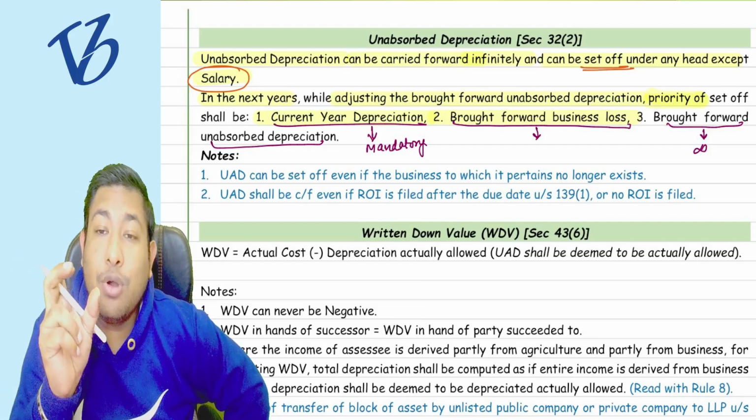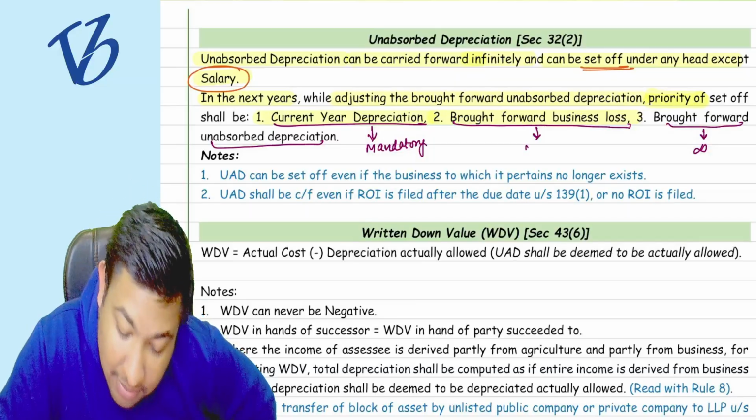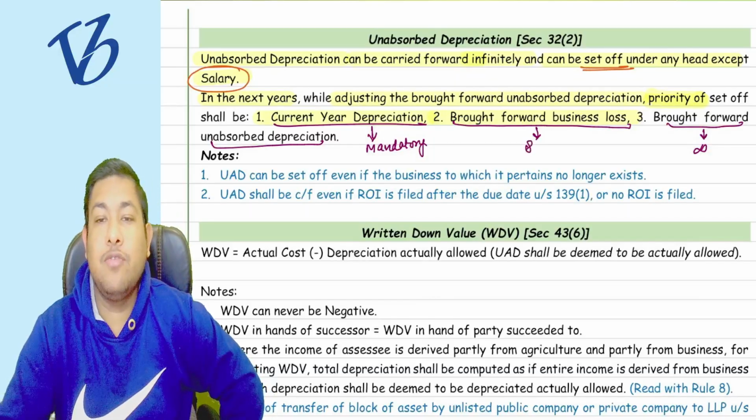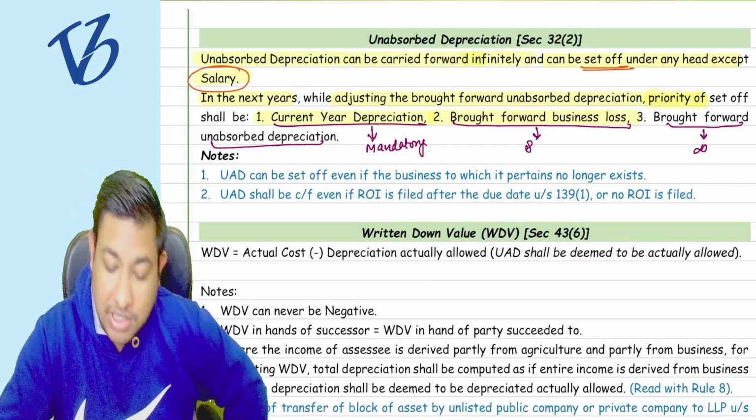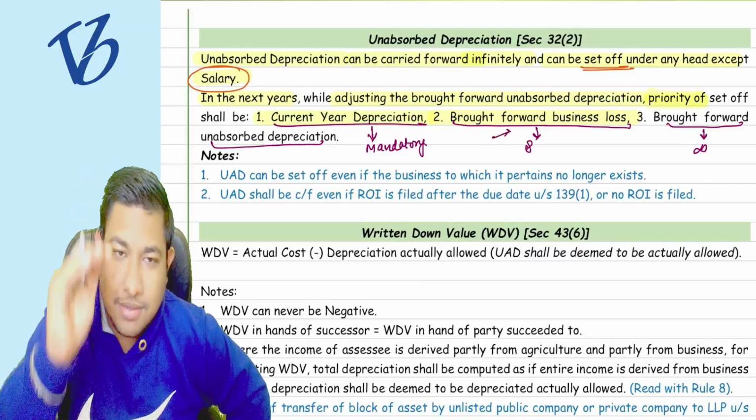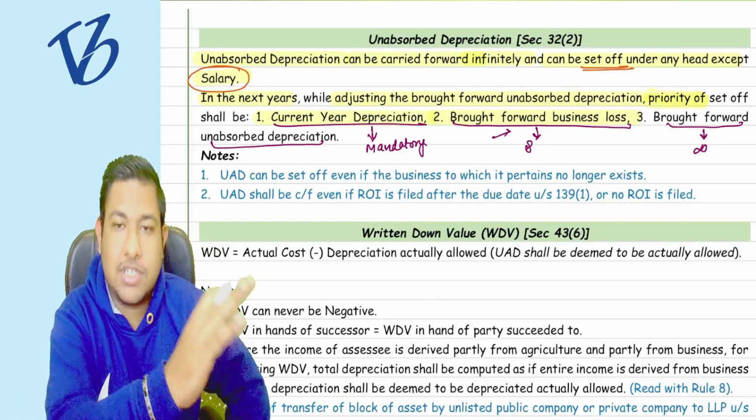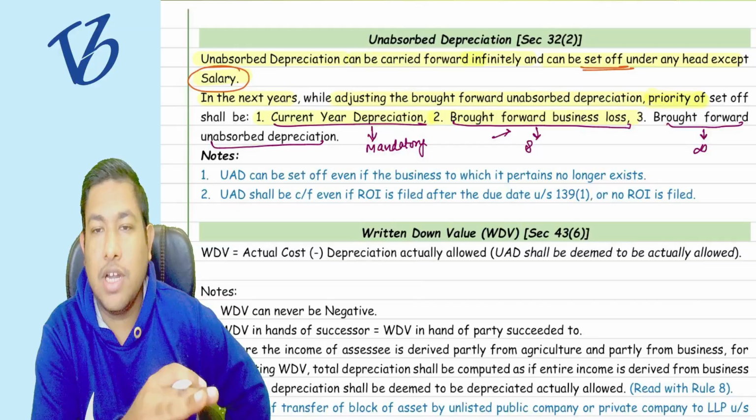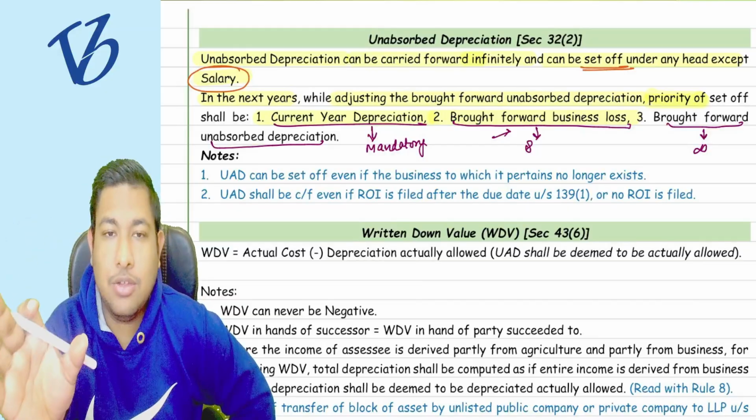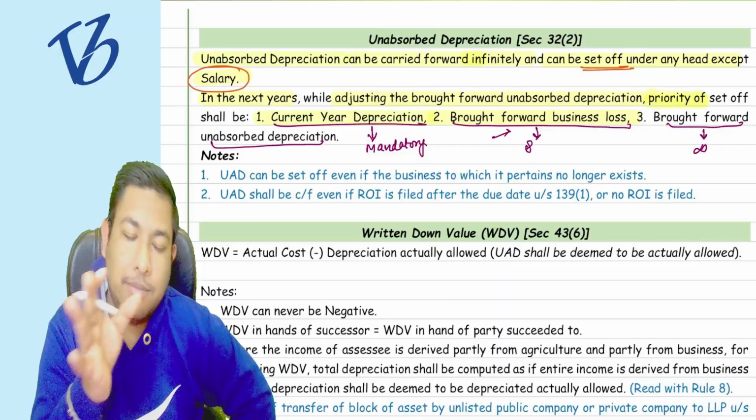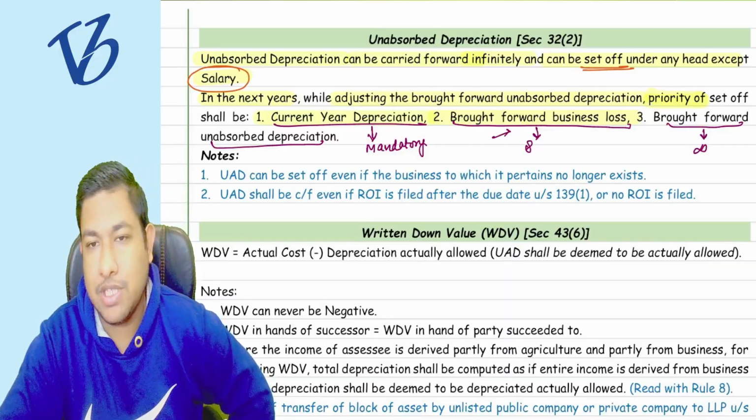Yes, but the brought forward business loss can only be set off and carried forward for 8 years only. So they have the lesser time period, so they are adjusted first. Like first you set off this, first you carry forward it. Okay, the balance, if again you have some balance in your profit, then adjust the unabsorbed depreciation.